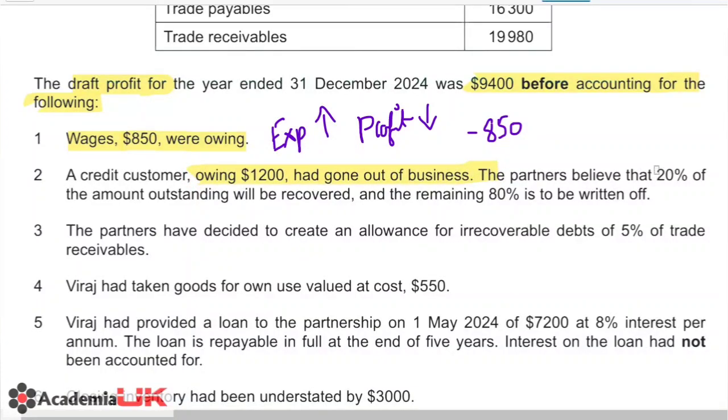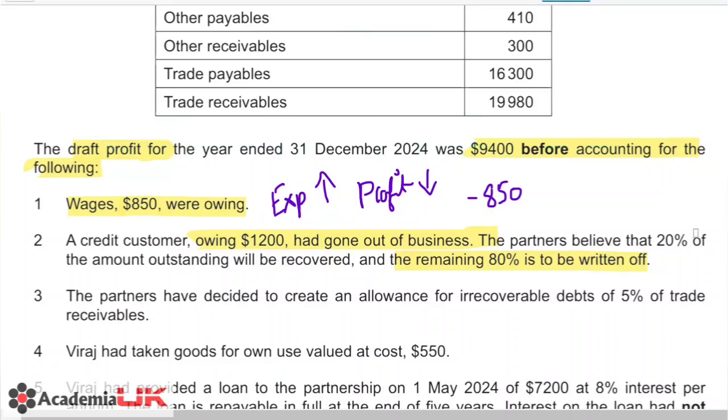The partners believe that 20% of the amount outstanding will be recovered and the remaining 80% is to be written off. Okay, so out of this 1200 we have to write off a bad debt of 80% of the 1200, and keep in mind that this total amount of 1200 must be included in the trade receivables already. So we'll have to take an effect of that also.